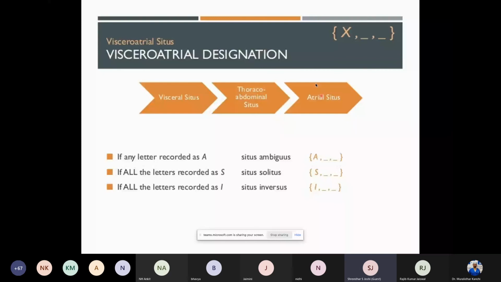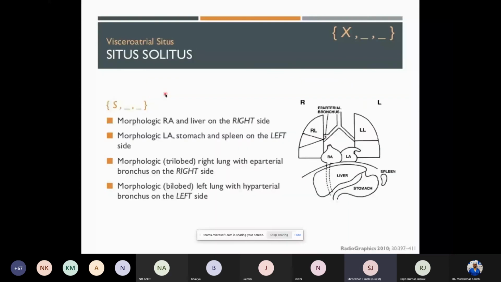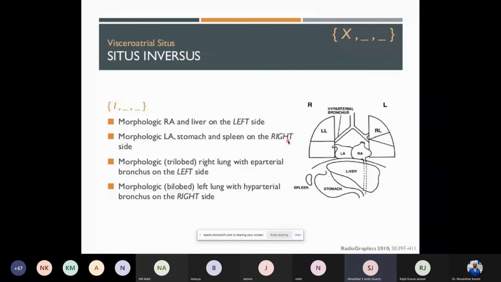Going on to situs solitus, like I repeated, the morphological right atrium and the liver are on the right side, the atrium is on the right, the liver is on the right, the trilobed lung is on the right. The left one has 2 lobes, the stomach and spleen on the left. This is a classical picture of a situs solitus. Situs inversus is exactly opposite.